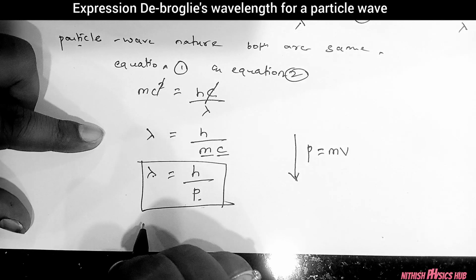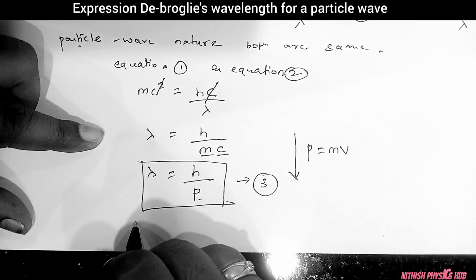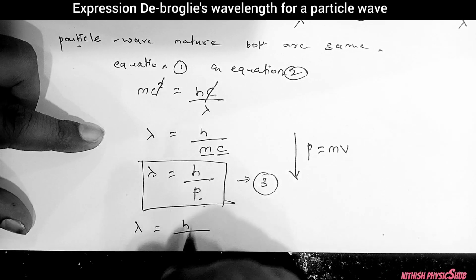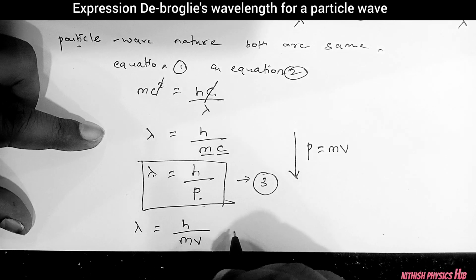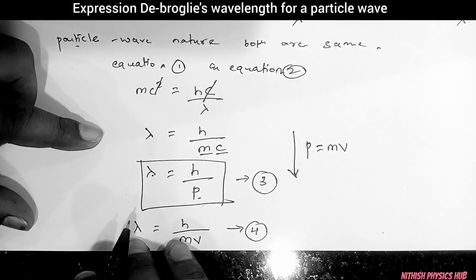This formula can be written in multiple ways also. Take it as equation number 3, where lambda can be written as h by mass into velocity, lambda is equal to h by mv. This is a second type in which we can write it as an equation.